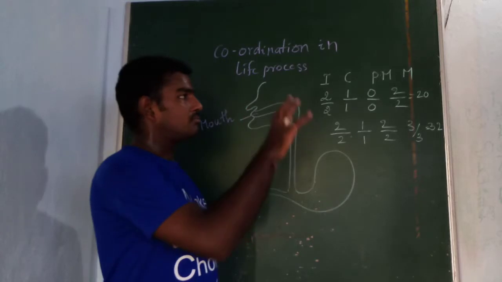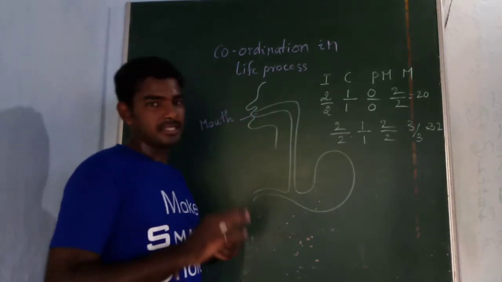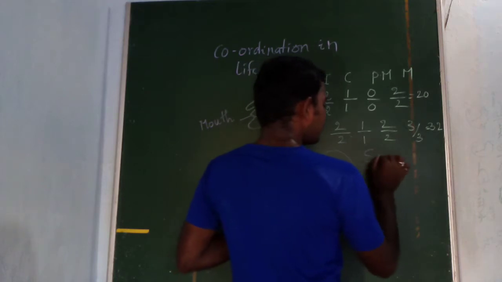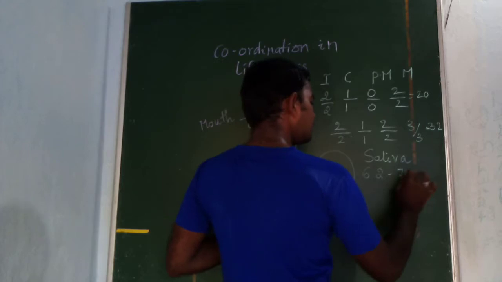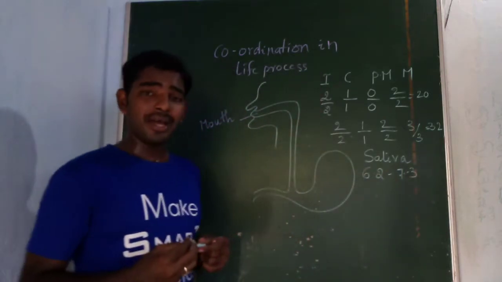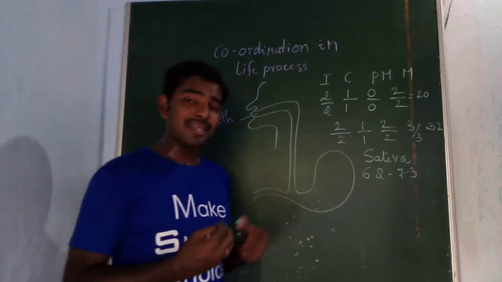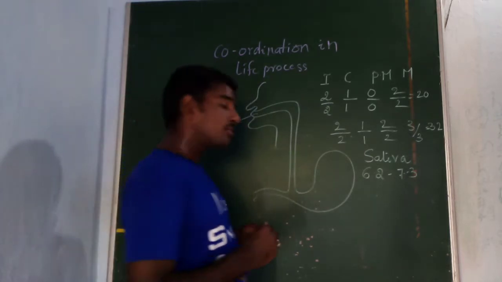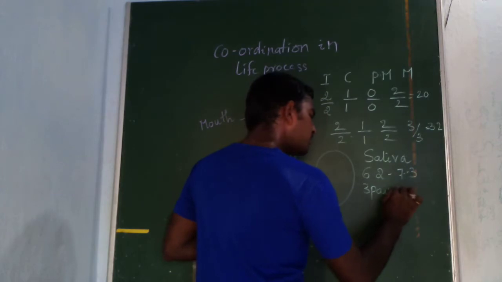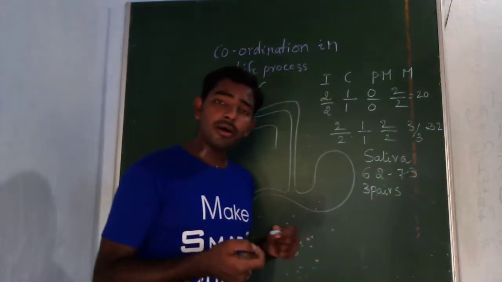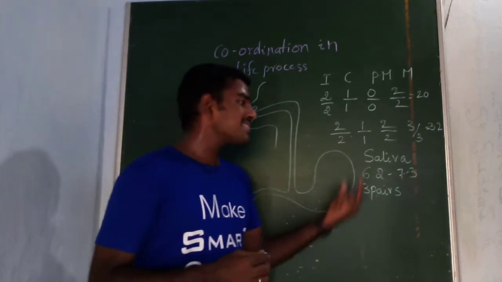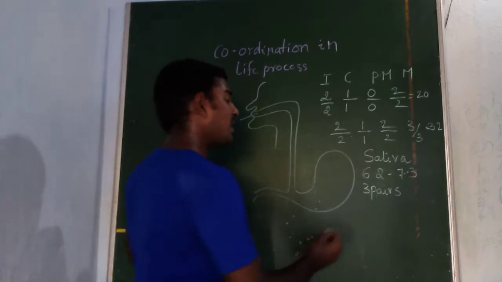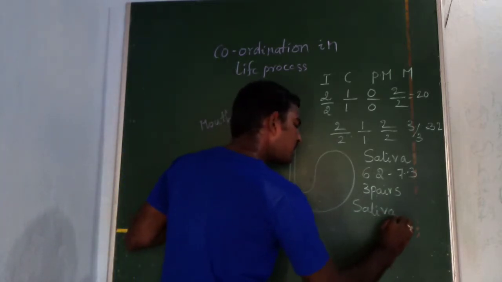The grinding of the food takes place along with the presence of saliva. In our mouth, the saliva has a pH of 6.2 to 7.3. This saliva is produced from the salivary glands in the buccal cavity. These salivary glands are of three pairs: parotid, submaxillary or submandibular, and sublingual. They produce the saliva, which also contains the enzyme salivary amylase, also known as ptyalin.